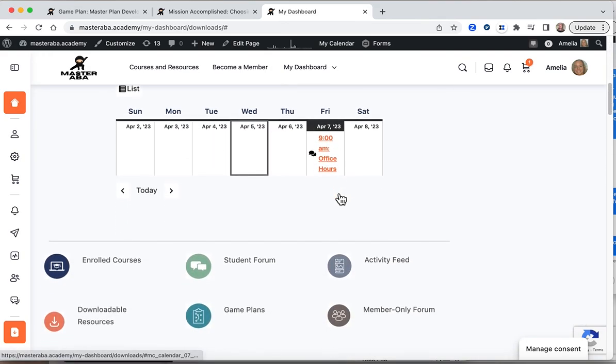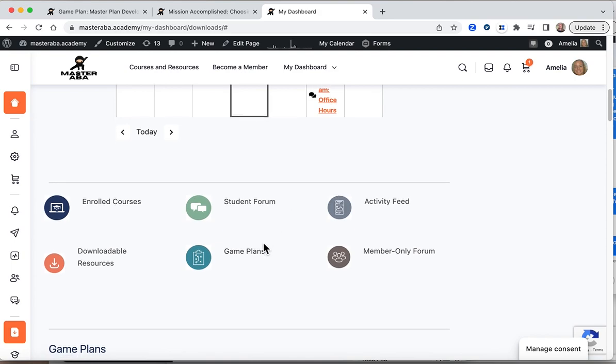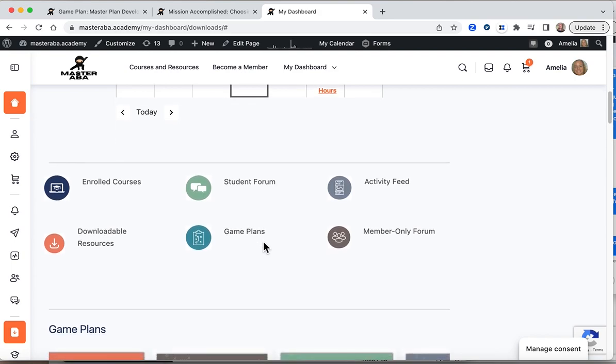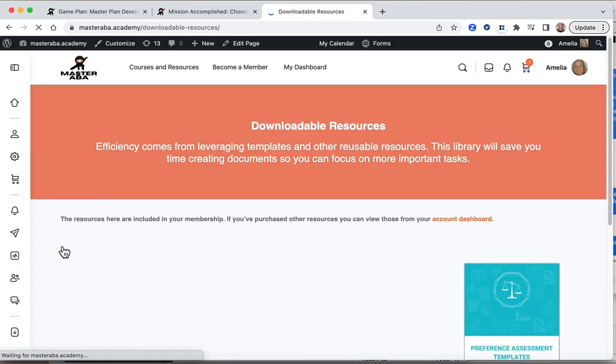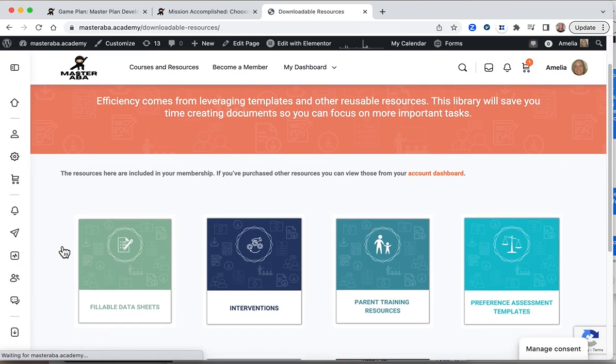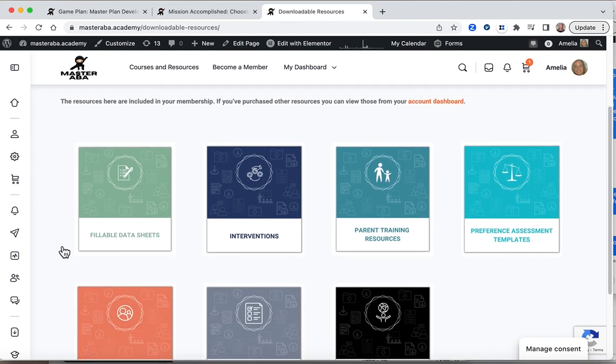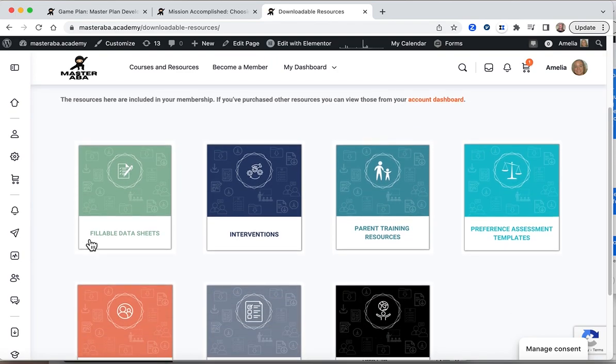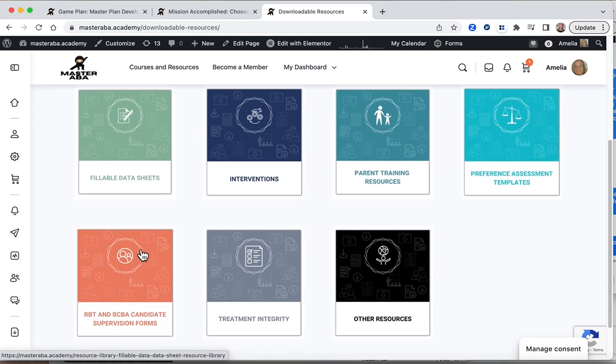So we checked out the game plans and we checked out the forum. Now let's look at some resources. This is the resource library, and this is a great place to access all of the different resources you have available to you in this membership. We have fillable data sheets. We have information about different interventions, parent training resources, preference assessment templates, RBT and BCBA candidate supervision forms, treatment integrity, and we have some other resources as well. So there's a lot of resources available to you.